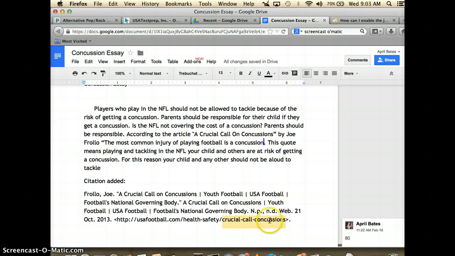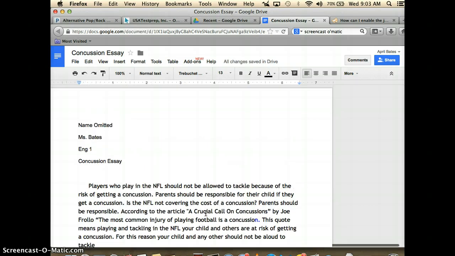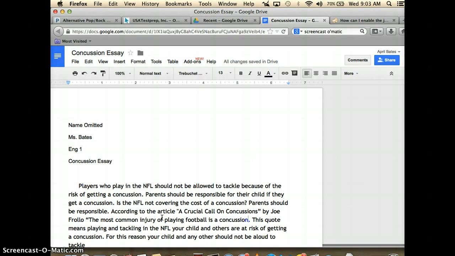Okay, there is one more correction here. Remember, we don't need to put the web address when we cite it. Okay, so this looks fixed now. All right, so that's how you fix a paragraph when I make corrections.